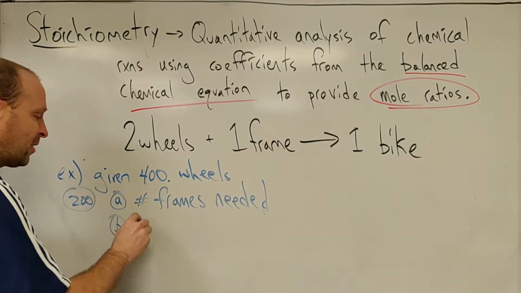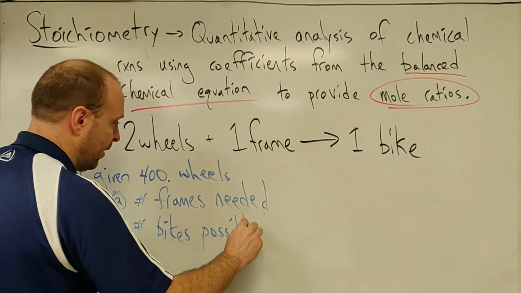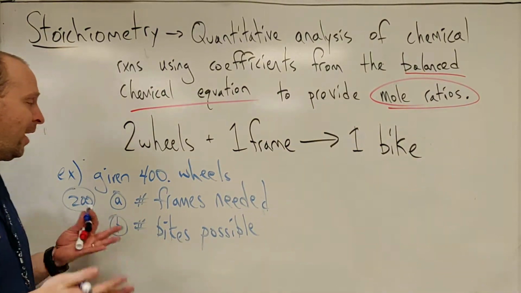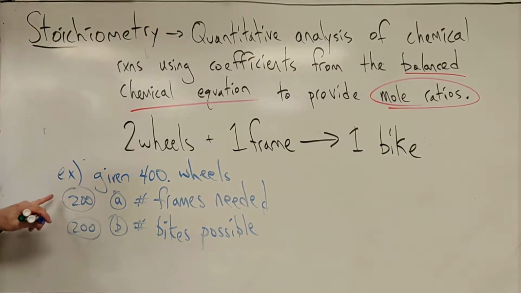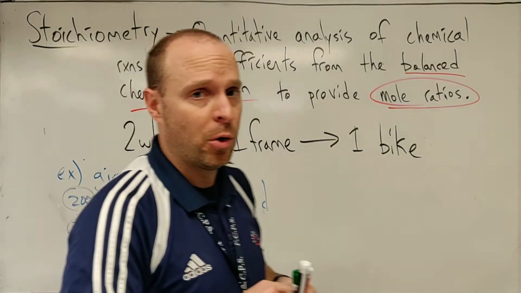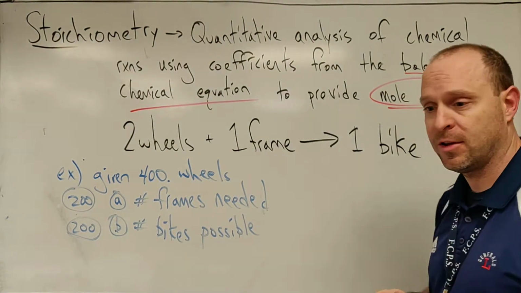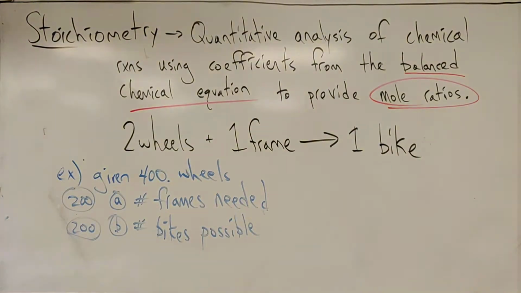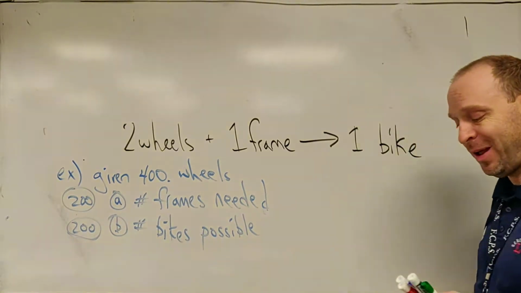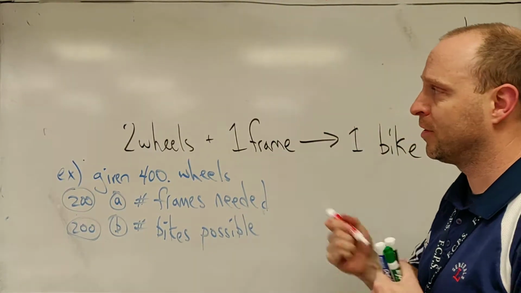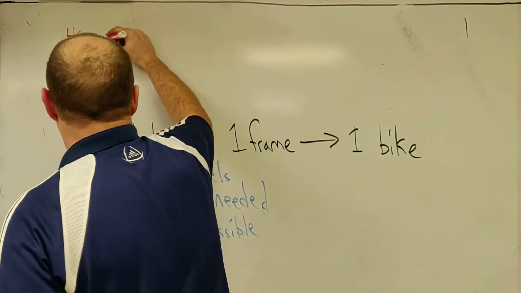The second thing we might ask is the number of bikes possible. All right, and it's a 2-to-1 ratio. Like, anybody can look at that and say, oh, those 400 wheels, I can make 200 bikes. And it's not a coincidence that these numbers are the same. But we're going to ignore them because they're not our matter of interest right now. Our matter of interest right now is the dimensional analysis behind this. So we'll make some room right here. And this is how we're going to set up every single one of these problems, regardless of whether it's bikes or not. Start with what's given. In this case, we're given 400 wheels.